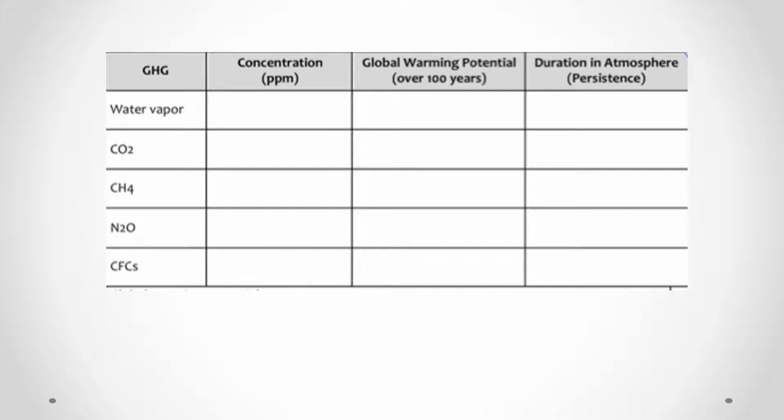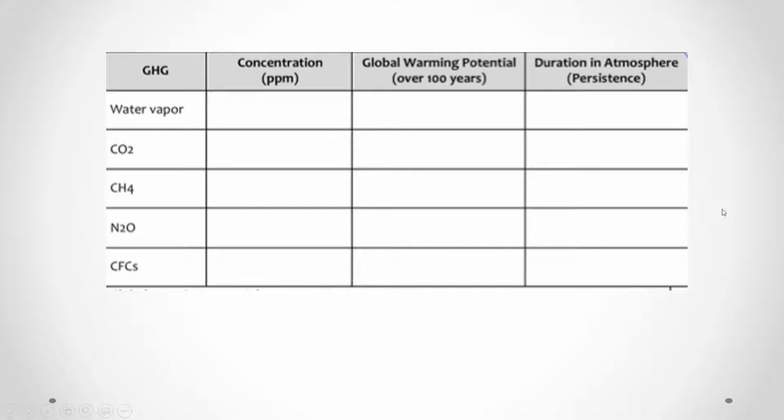That way you have some information, because we're going to talk about the concentration of each of these greenhouse gases. We're also including CFCs. The warming potential over 100 years, and this is how we can compare different greenhouse gases to each other to determine which ones are worse for the atmosphere. And then the duration in the atmosphere: how long do they persist? Because like we said before, water vapor is pretty bad, but you'll see in a moment, it does not persist.